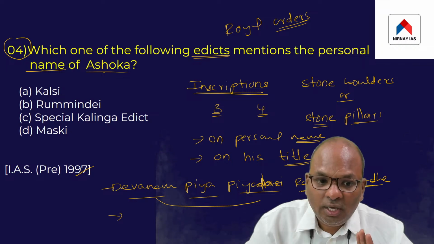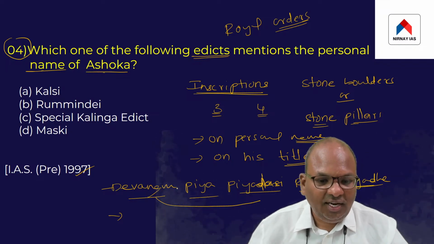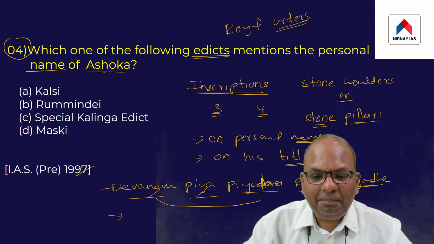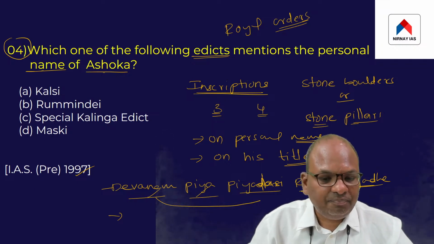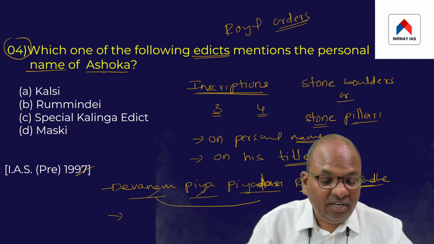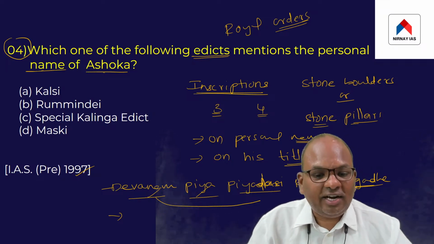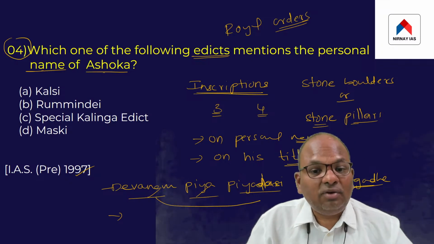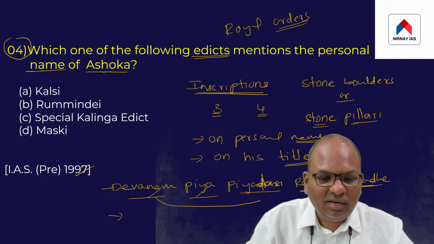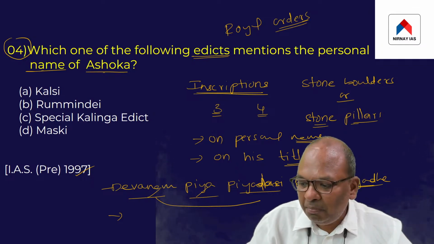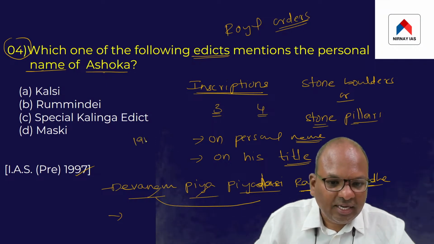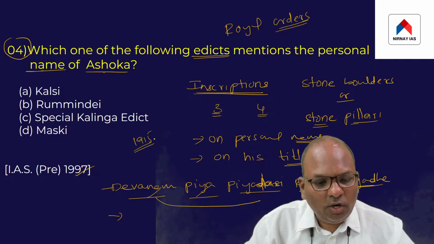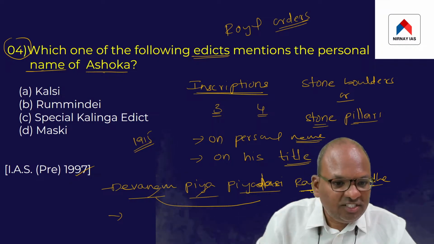So Ashoka issued most of the inscriptions on his title, Devanam Piya Piyadasi Raja Magadhe, that is, the handsome, the beloved of the gods, and the king of Magadha. But the scholars could not identify who this handsome individual was, who this beloved of the gods was, who this Raja of Magadha was, because Ashoka did not use his personal name. But in the year 1915, the archaeologists discovered an Ashokan inscription at a place known as Maski.